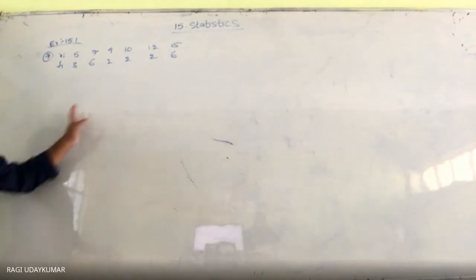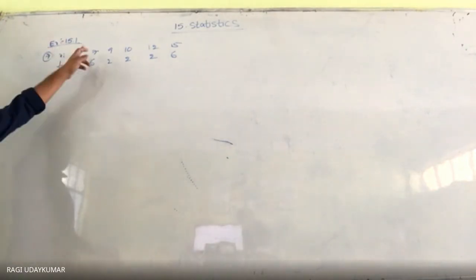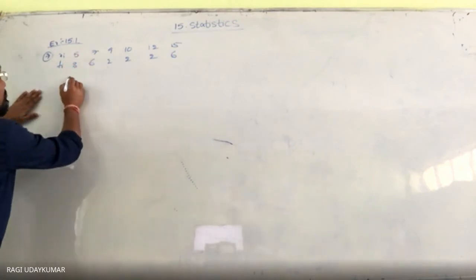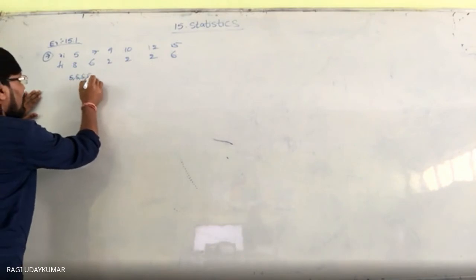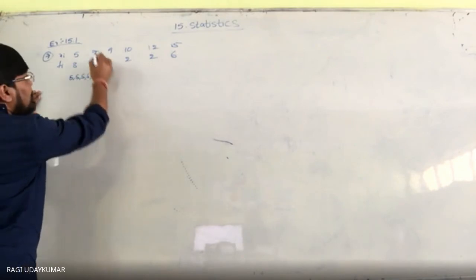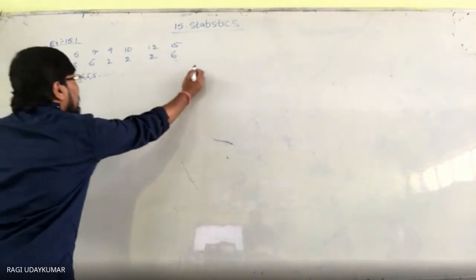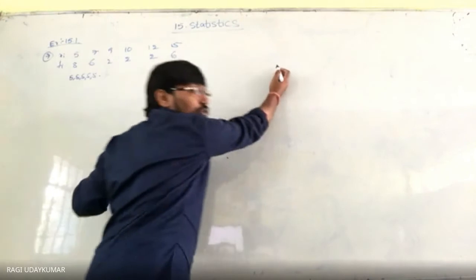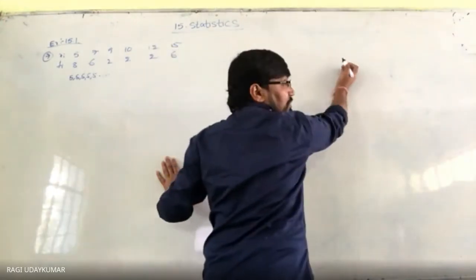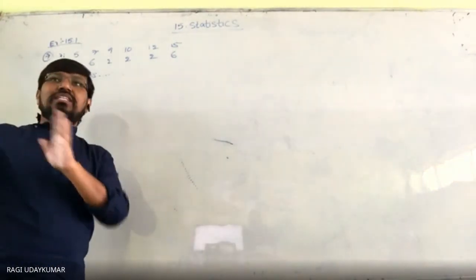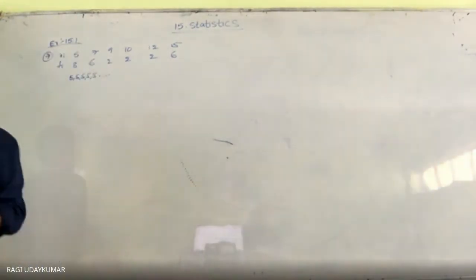Actually, what is the meaning of this? This is ungrouped data only, but it is given to you in a tabular form. 5 is repeated 8 times: 5, 5, 5, 5, 5, 8 times. Next, 7 is repeated 6 times. 9 is repeated 2 times. 10 is repeated 2 times. And 12 is repeated 2 times. 15 is repeated 6 times. This is arranged so that we get the total number of observations.